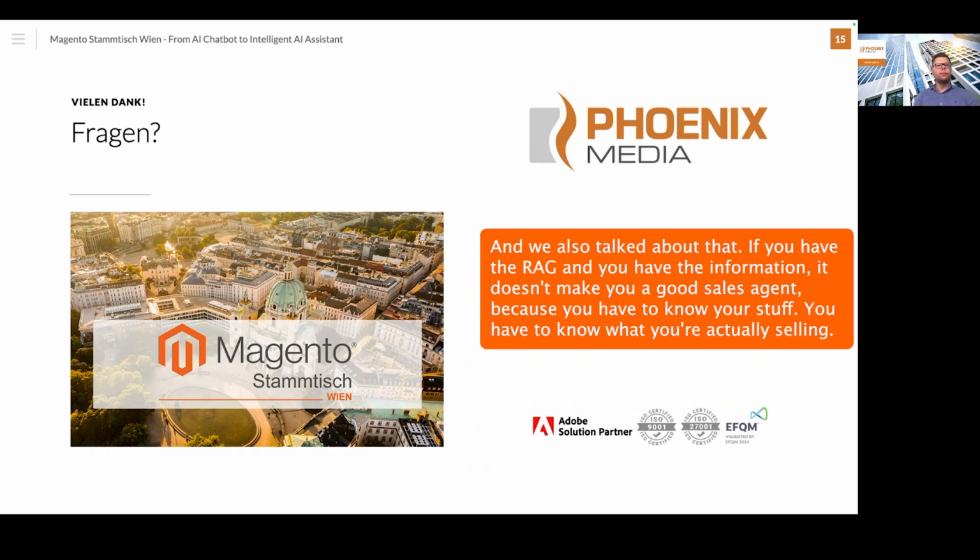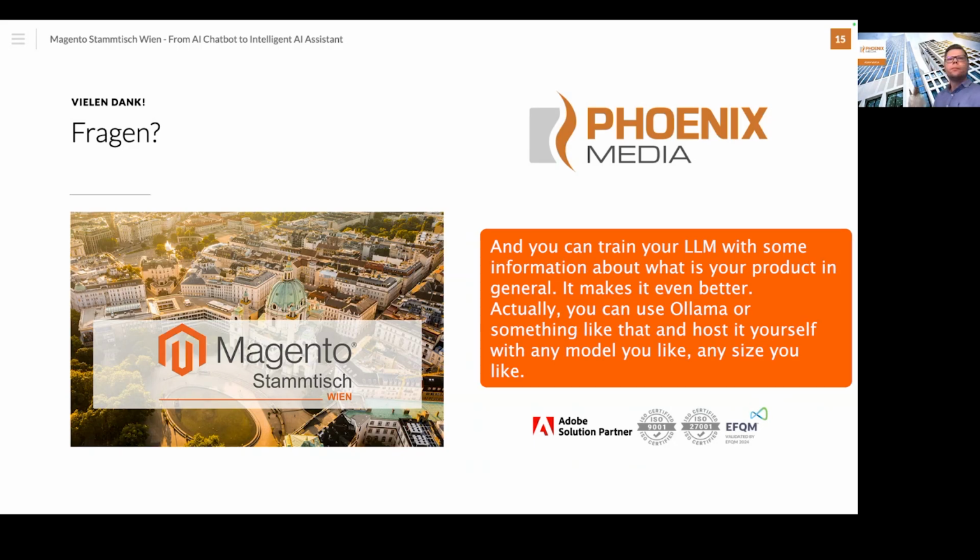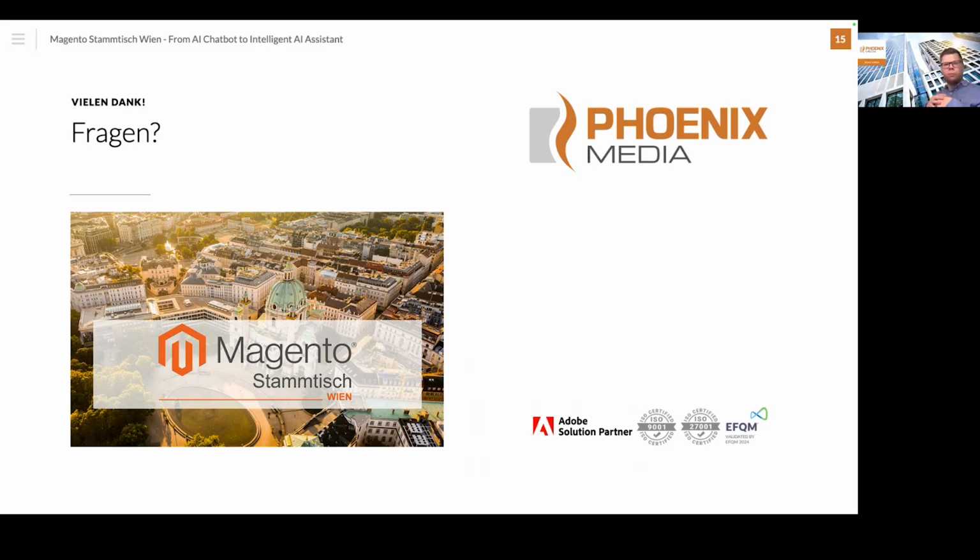We also talked about that if you have the RAG and you have the information, it doesn't make you a good sales agent, because you have to know your stuff. You have to know what you're actually selling, and you can train your LLM with some information about what your product is in general. It makes it even better. Naturally, you can use Ollama or something like that, and host it yourself with any model you like, any size you like.